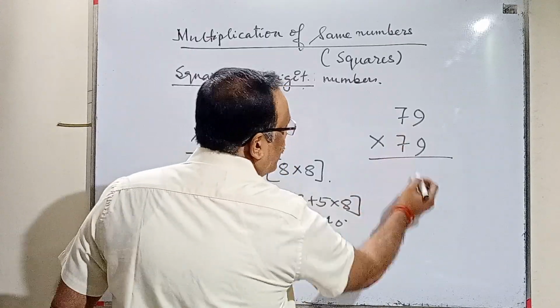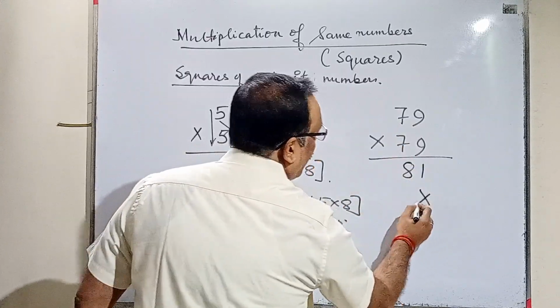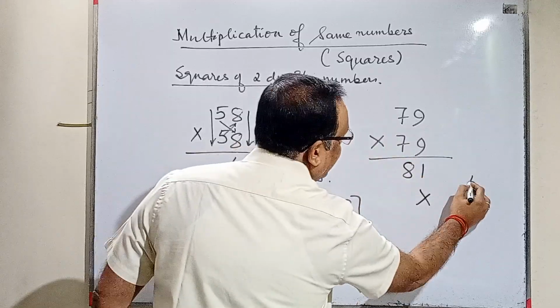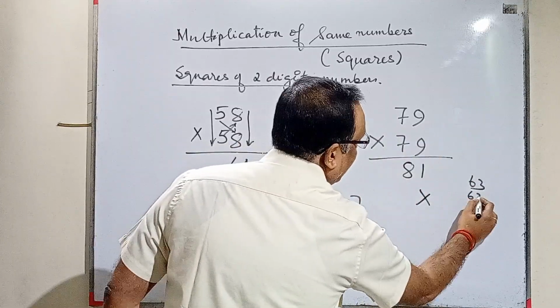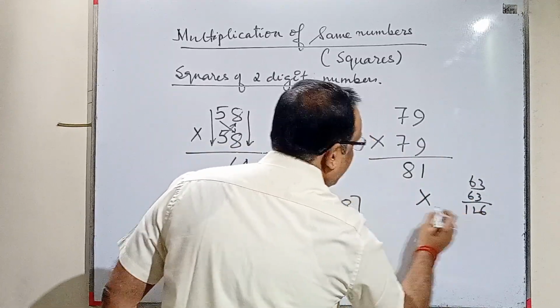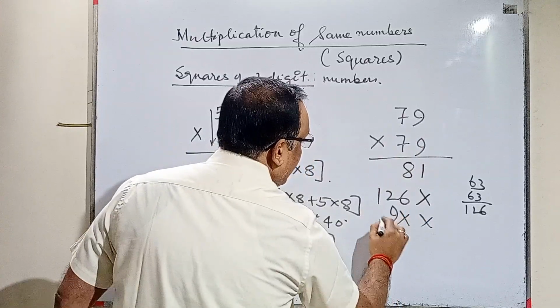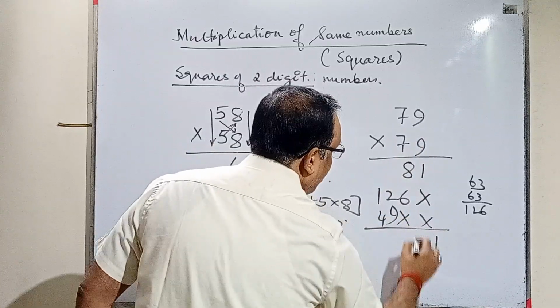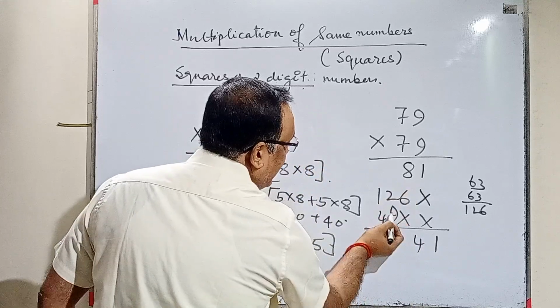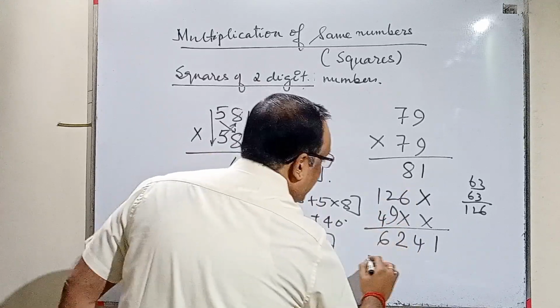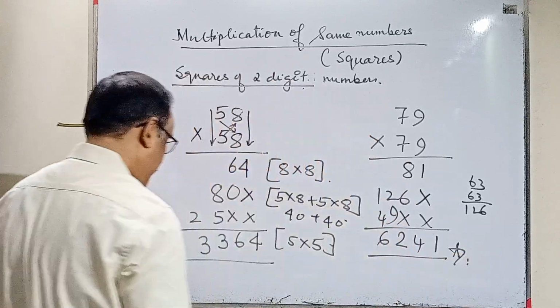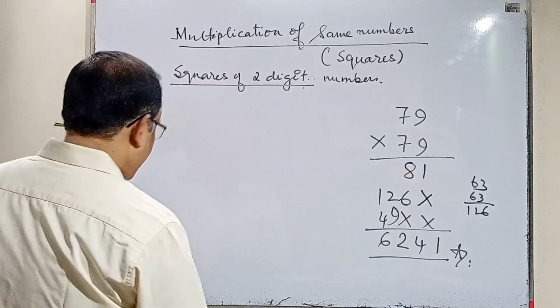So first, 9 into 9, 81. Cross. 7 into 9, 63. 7 into 9, 63. We'll add them. So 126. So we'll put 126. Cross. 7 into 7, 49. 4. So 1, 8 plus 6, 4. 14, 1 carry. 9, 1, 10, 2, 12. 6. 6, 2, 4, 1. That's the answer. Now we'll try another sum.